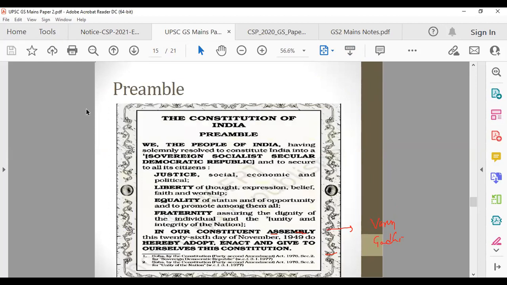Move on. Preamble. Another important provision. And again, we are talking about those provisions on which UPSC mains questions have been asked. Prelims questions, there are so many. We'll talk about that also, but major focus is on mains.